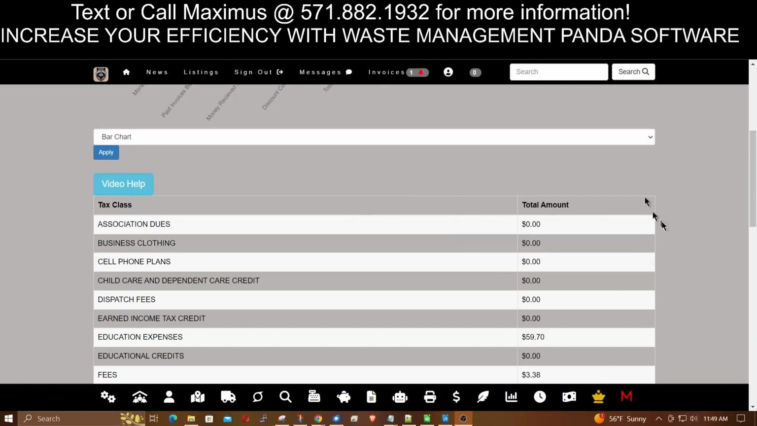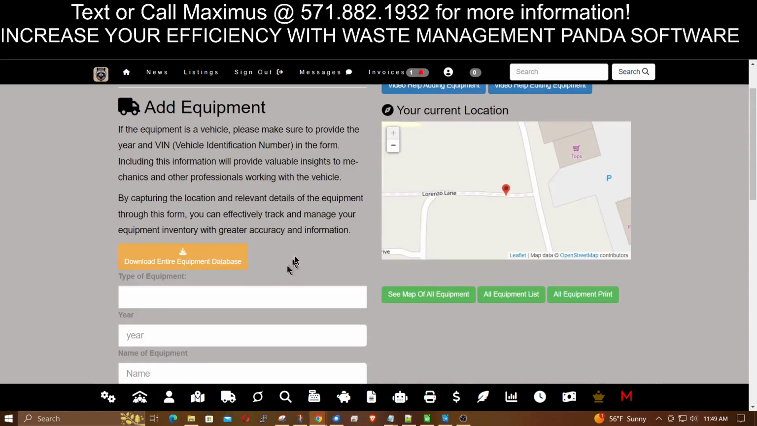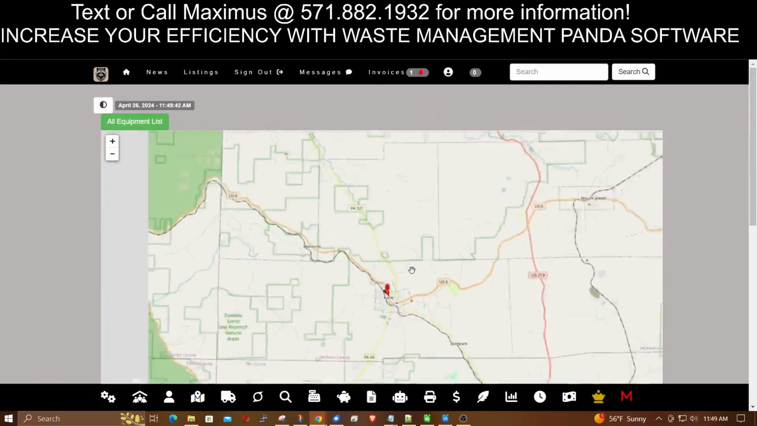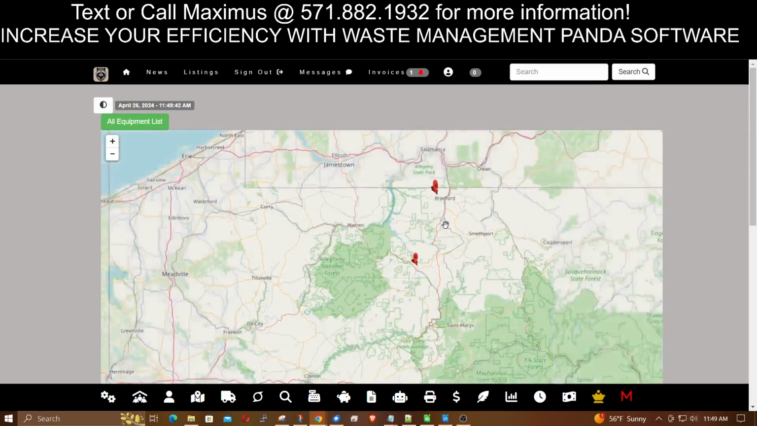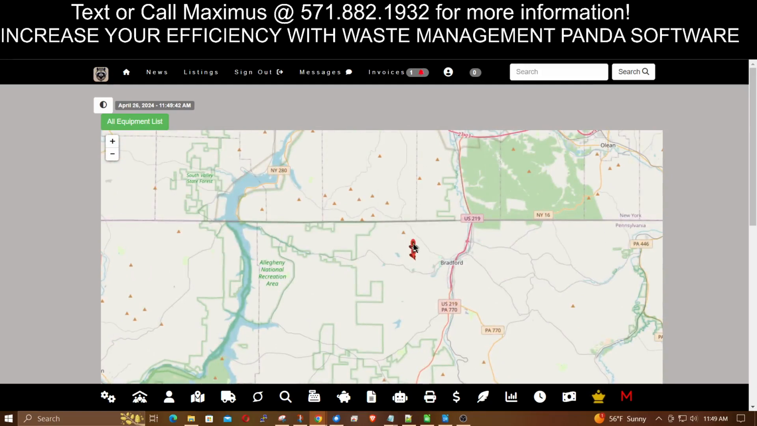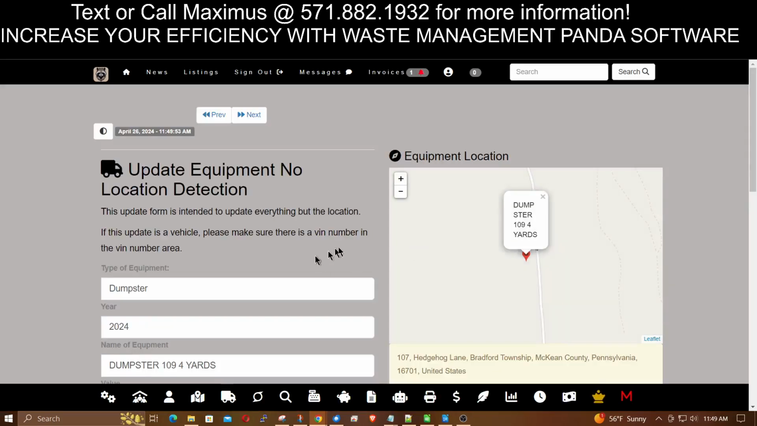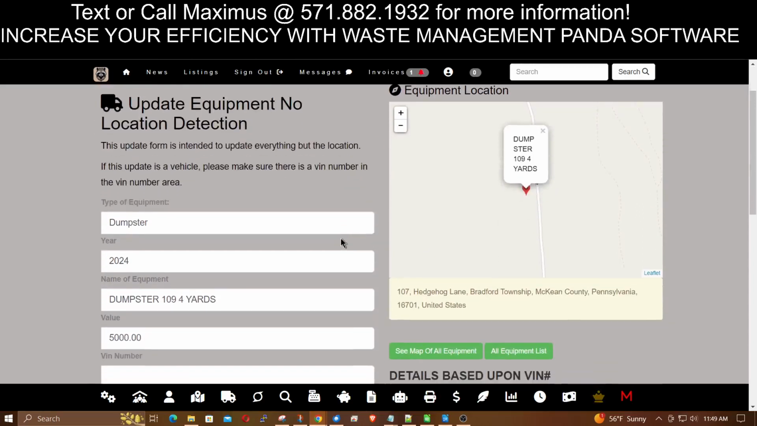We also do payroll taxes, and that's a cinch too. But let's say you want to find out where your equipment is. That's one click away. You come right here, and you can add equipment or just see a map of all your equipment, located right on a world map. You can see that you have dumpsters up here in Bradford and so on. If you click one, it'll take you right to that dumpster. So that's just two clicks, two seconds away to locating your equipment.